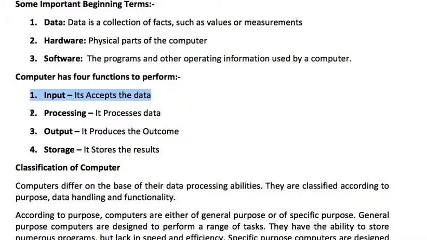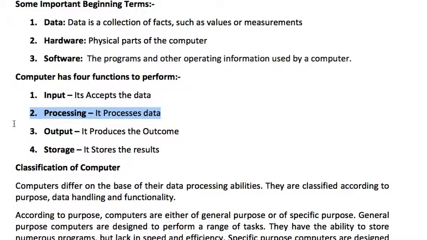Second part is processing. The processor of the computer or operating system processes the data. Processing the data means as per program it converts it as we require.